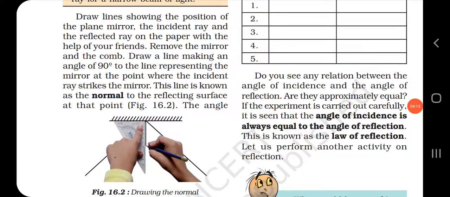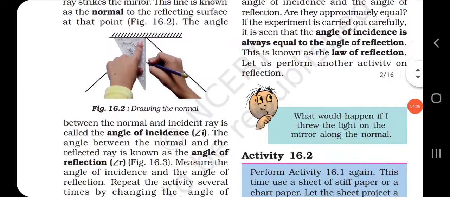And what is the second law? According to the second law, the angle of incidence is always equal to the angle of reflection. Angle of incidence is always equal to the angle of reflection. So these are the two laws of reflection. Okay, children?